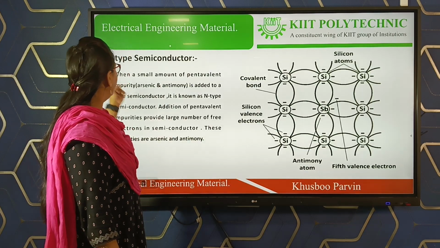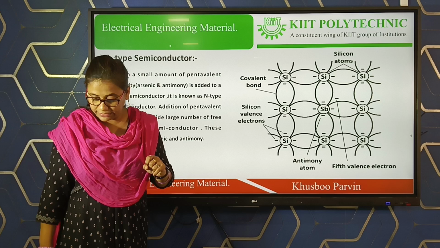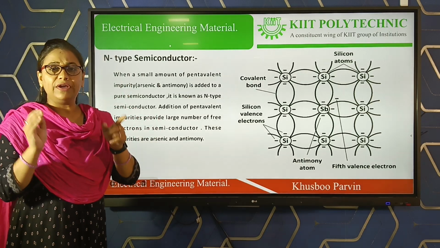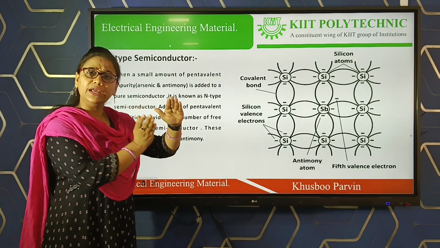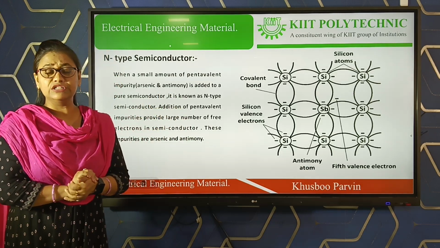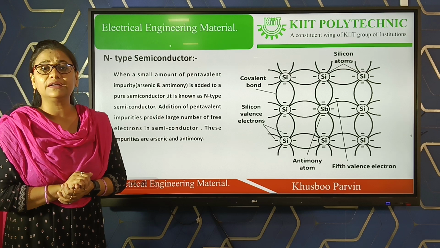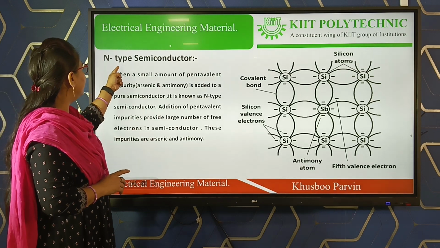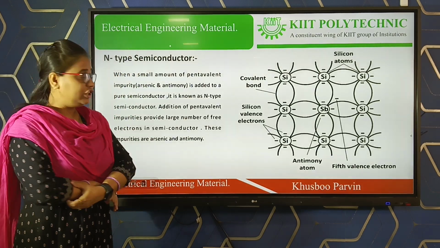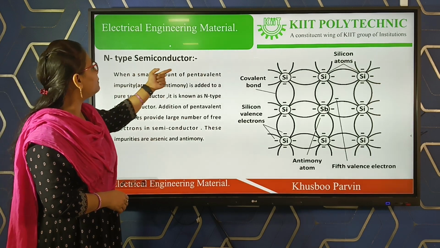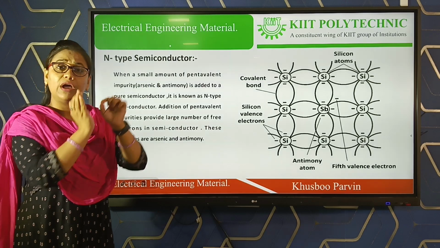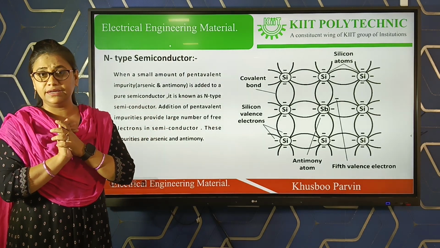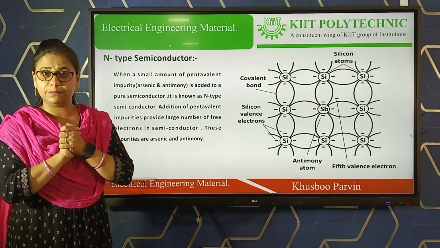Next one is your n-type semiconductor. So when pentavalent impurities are added to a pure semiconductor, that type of semiconductor is known as your n-type semiconductor. Here you can see, when a small amount of pentavalent impurities is added to a pure semiconductor, that is known as your n-type semiconductor.